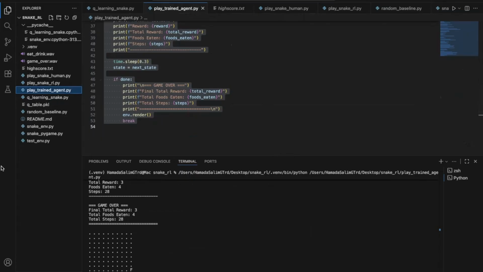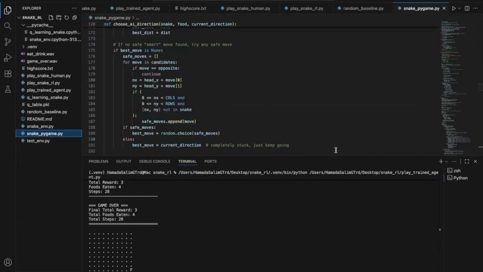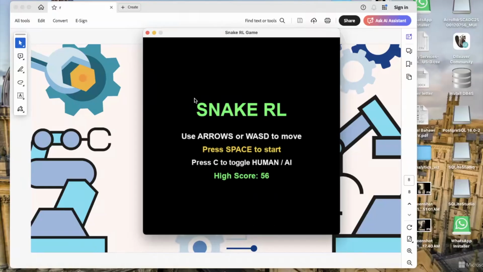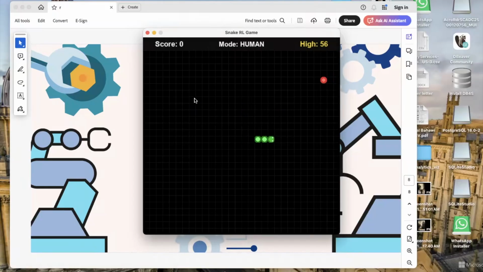And finally, this is the Pygame version of the game. This part is separate from the RL actually, and it's used mainly for visualization. It has two modes, human mode and AI mode. In human mode, we can use the arrow keys, and in AI mode, it is a simple strategy, and it also includes sound effects for eating and game over. So the idea of this part is to show the game visually and interactively, while the RL training happens in the abstract grid environment. Thank you.